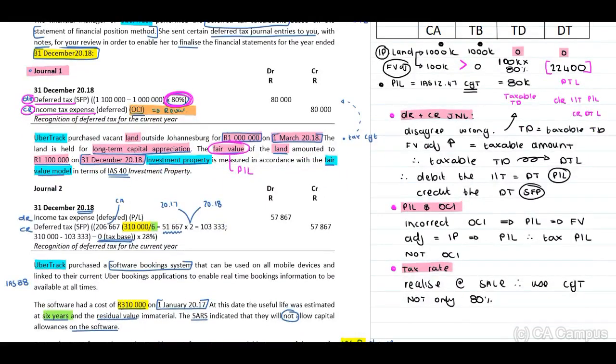Okay. Then the last one, in terms of the amount. Oh, guys, my spelling, sorry. The amount. Therefore, the deferred tax liability, important, the deferred tax liability to be recognized will be the 100,000. Now, guys, if you have included your calculation, refer to the calculation. If not, you need to include this here. This will be the 100,000 times the 80% times your 28%. How did we get to the 100,000? It's the 1.1 million minus 1 million.